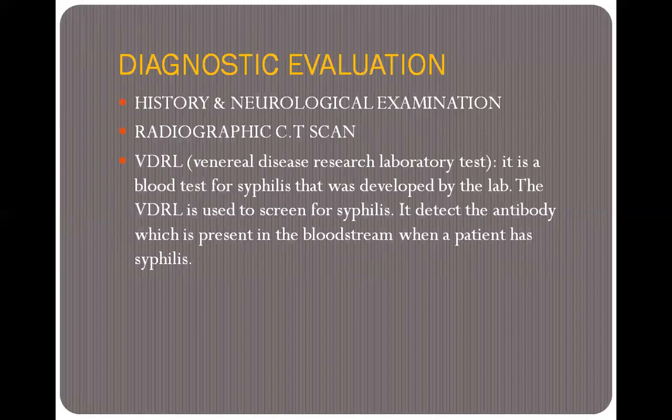Then after that we have to perform the neurological examination. In neurological examination, we perform the cranial nerve assessment. When we assess the seventh cranial nerve, we will see that the patient is not showing any facial expression and is not able to do voluntary movement. Then next is the radiographic CT scan. We also have to instruct the patient to undergo this computerized tomographic test.